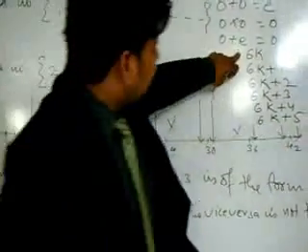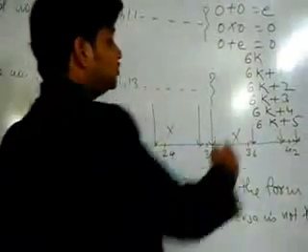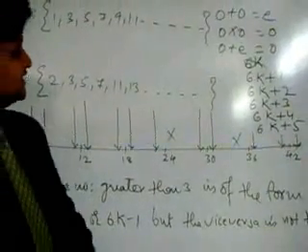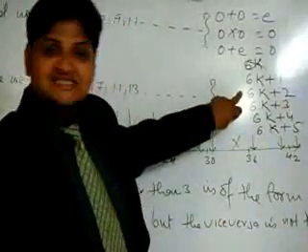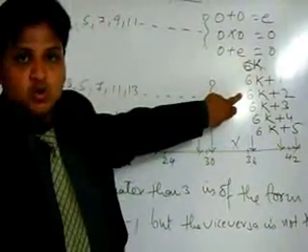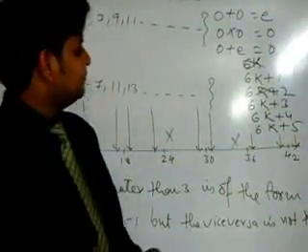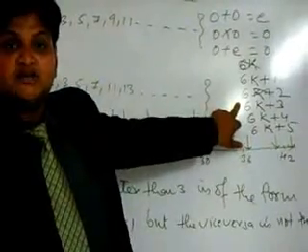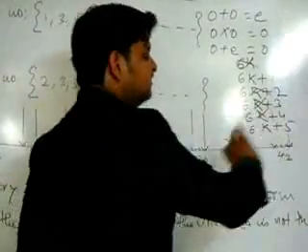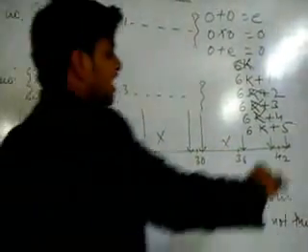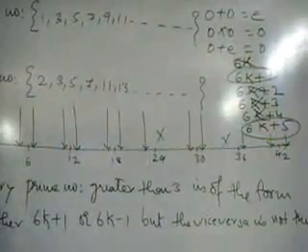Now any number which is of the form 6k, obviously it is not going to be a prime number, it's already divisible by 6. So this option is ruled out. 6k plus 1 might be a prime number. 6k plus 2, we can see that it's an even number, so it is divisible by 2. So it can never be prime. 6k plus 3 is a number which is divisible by 3. So it cannot be prime. 6k plus 4 is another even number, so it cannot be prime. So the numbers which can be prime are nothing but 6k plus 1 and 6k plus 5.